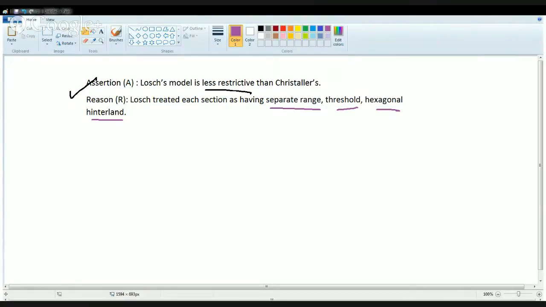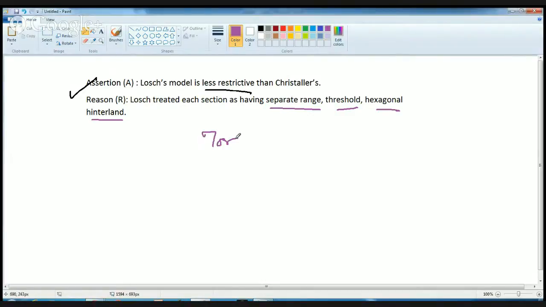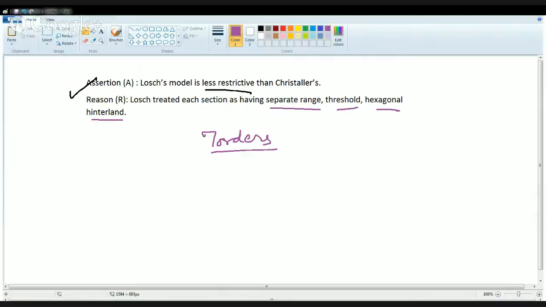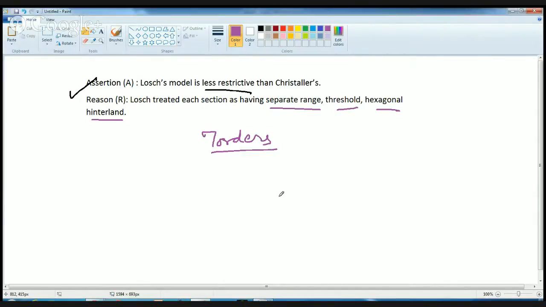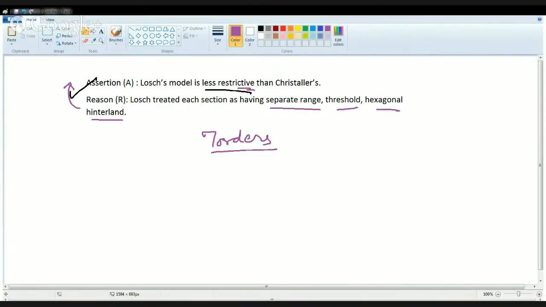That is again a correct statement, because rather than bunching all the functions into the 7 orders as done by Christaller, he gave separate sections for each set of range, threshold, and hexagonal hinterland. Therefore, both are correct statements, and the reason is the correct explanation. Due to separate sections, it is less restrictive.